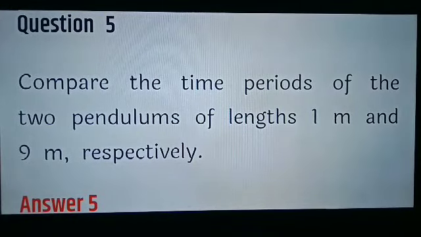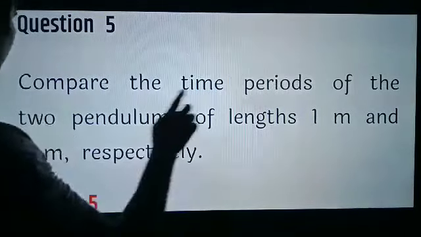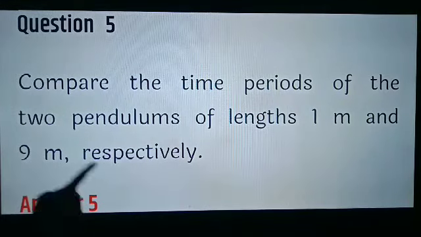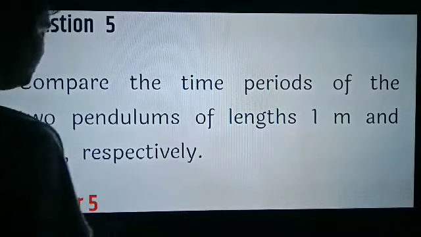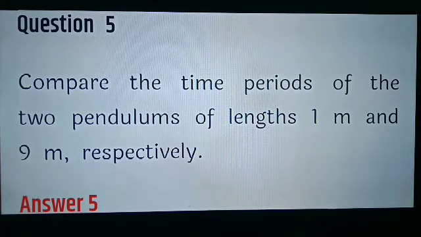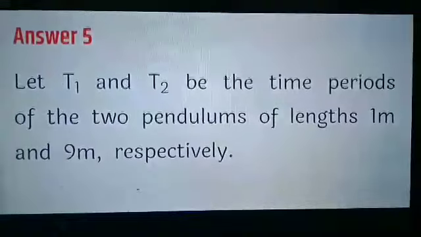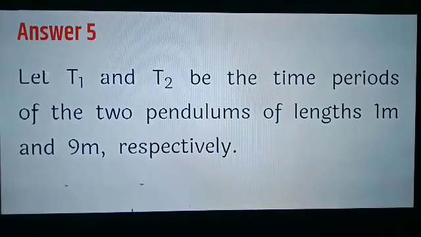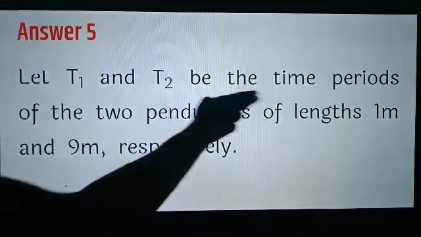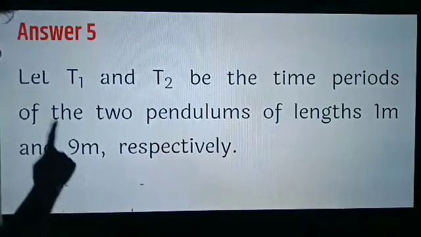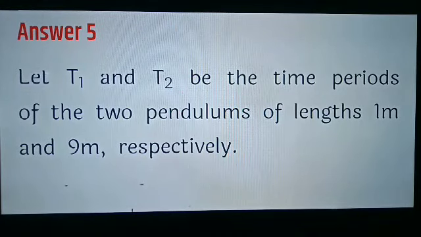See the fifth question. Compare the time period of two pendulums of length 1 meter and 9 meter. Length of the first pendulum L1 is equal to 1 meter, and the second pendulum L2 is equal to 9 meter respectively. Let's see the solution. Let T1 and T2 be the time periods of the two pendulums of lengths 1 meter and 9 meter. Means T1 having the length 1 meter, T2 having the length 9 meter respectively.